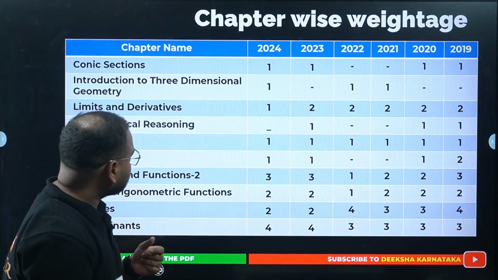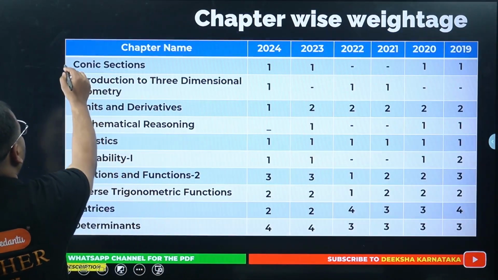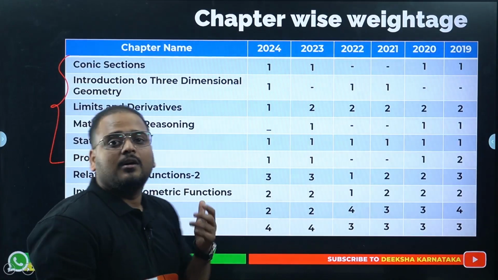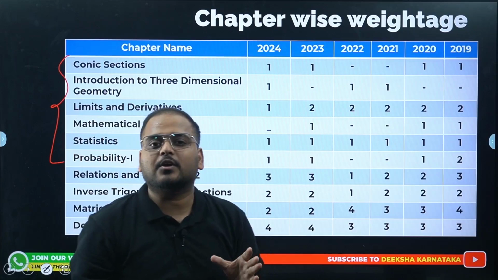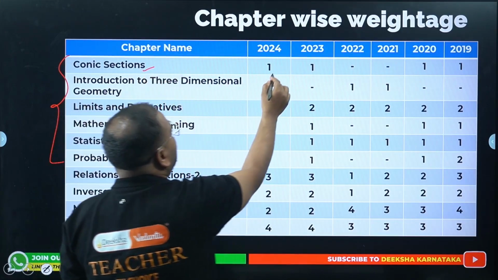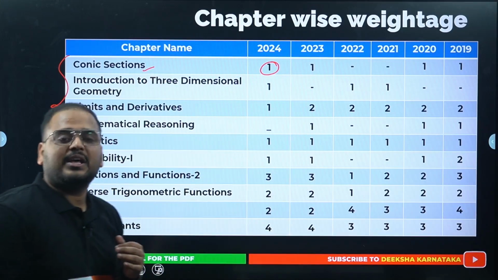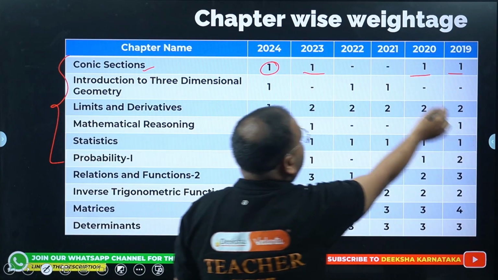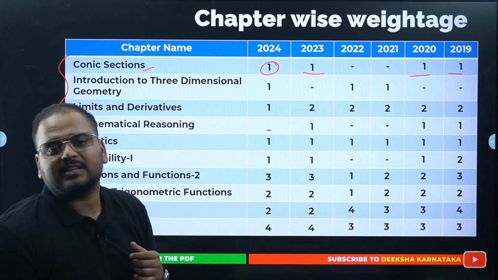Moving on, from here you will still have these many chapters to cover in PU1. Conic section, very simple chapter, right? All the questions are almost straightforward. So in conic section, you can expect one question this year as well. You can see every year they have asked one question only. In 21-22 they didn't ask any question.